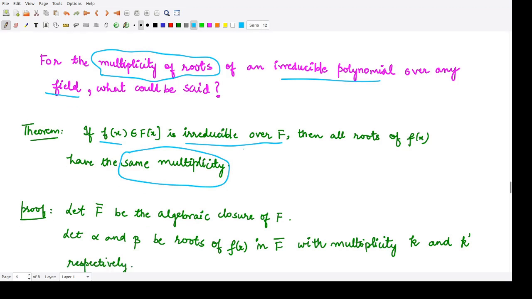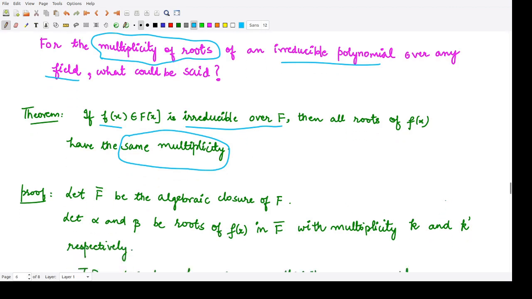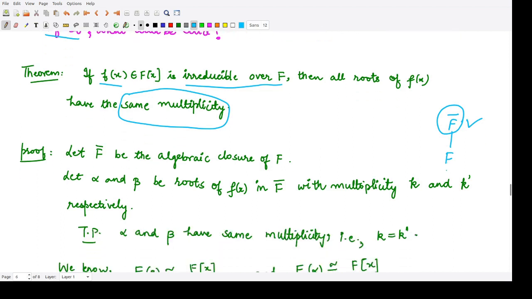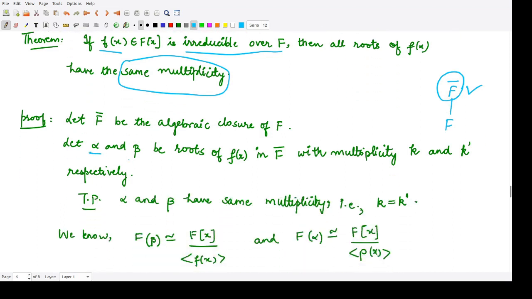For that, we have this field F that is given to us, and we have the closure of F. By closure we mean an algebraic extension, and all the roots of this polynomial would be present in F closure. In this F closure, we assume that alpha and beta are two roots of this polynomial f of x, and the multiplicity of the first root alpha is given to be k, and the multiplicity of the second root beta is given to be k dash. This we have assumed by ourselves.